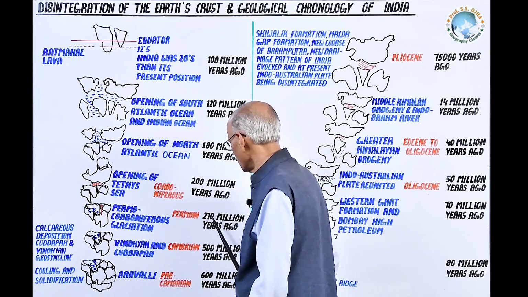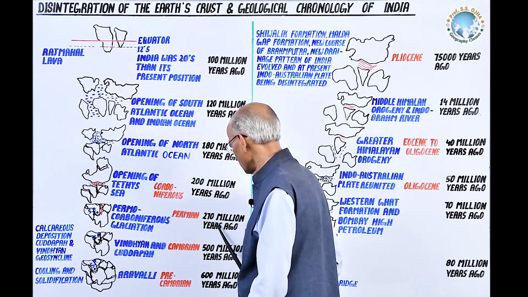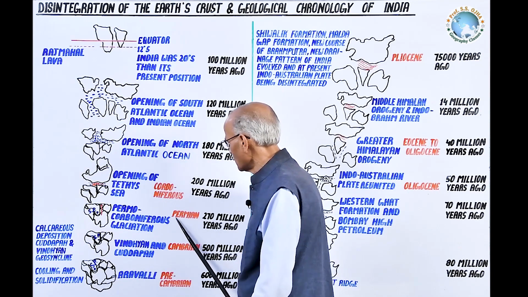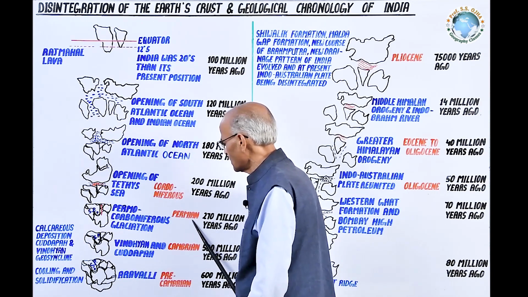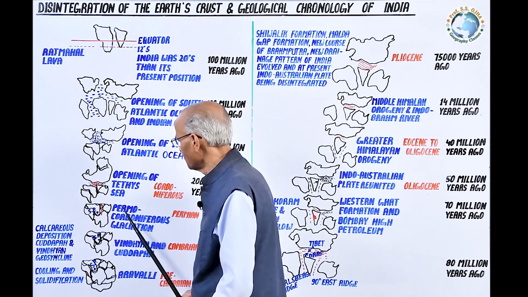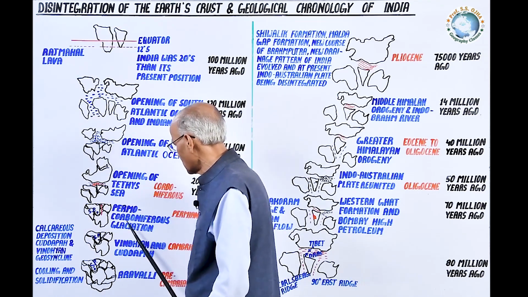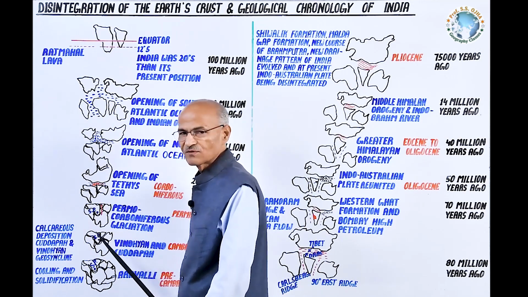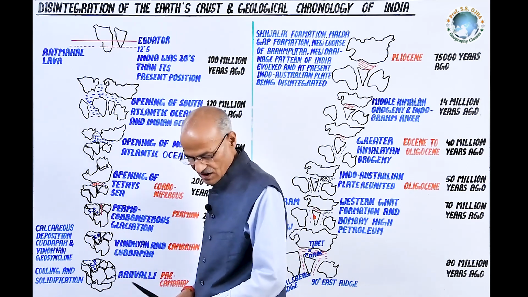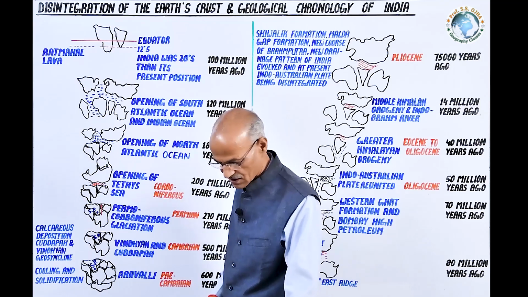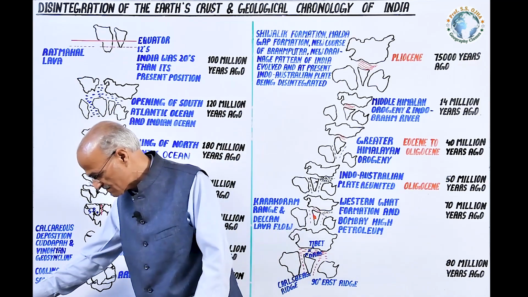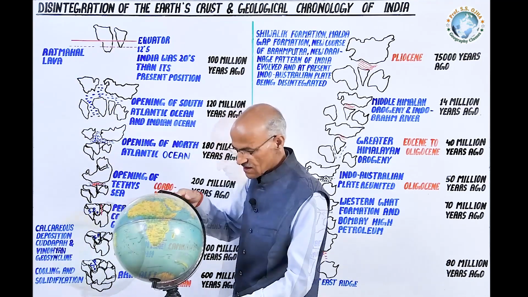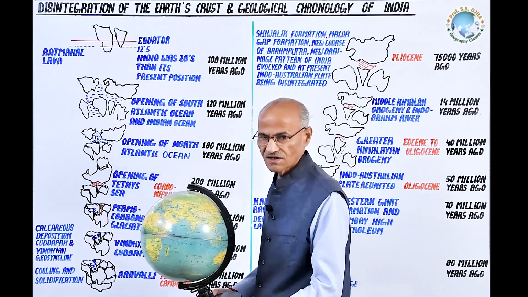Now come to about 270 million years ago, that was the Permian period. In the Permian period, the Permo-Carboniferous glaciation started and covered especially the southern part of the Earth, because on the Earth there have been two phases of glaciation.